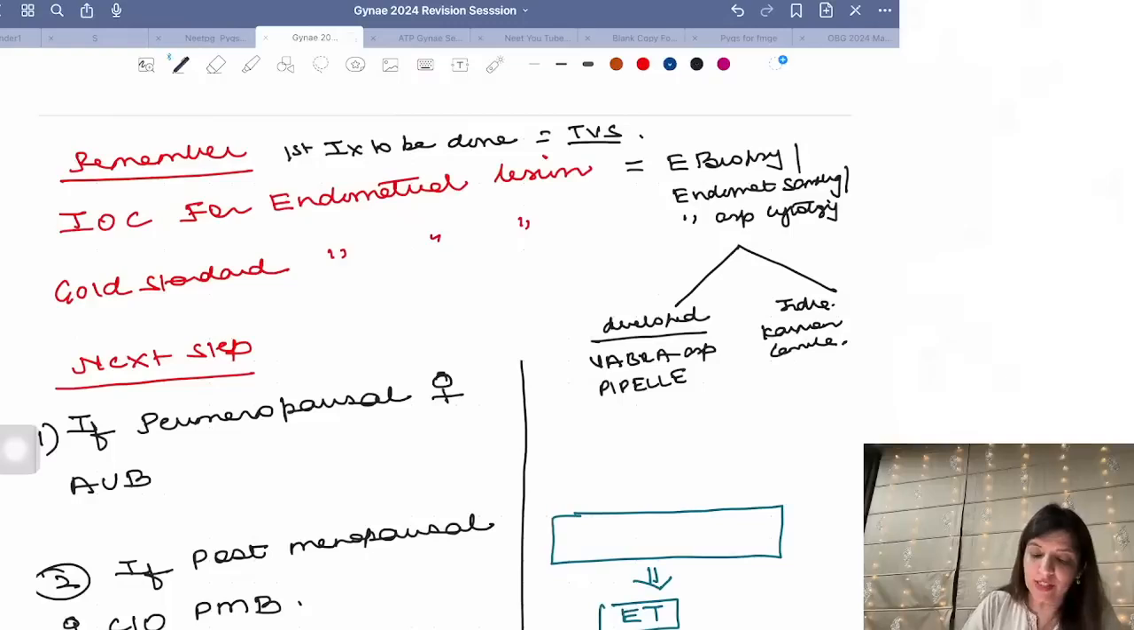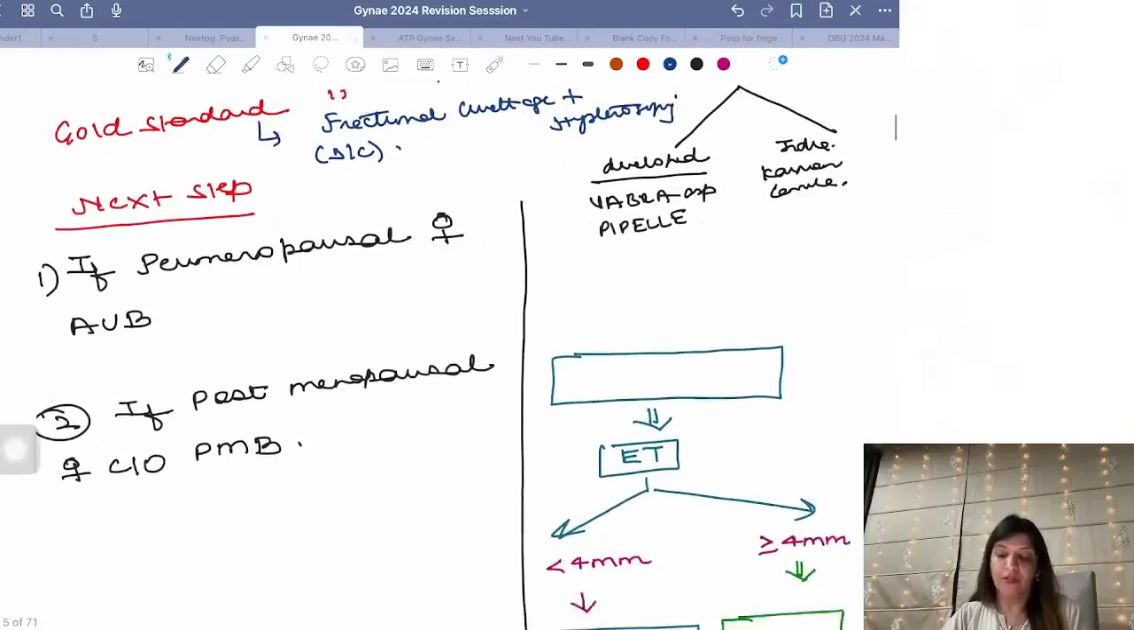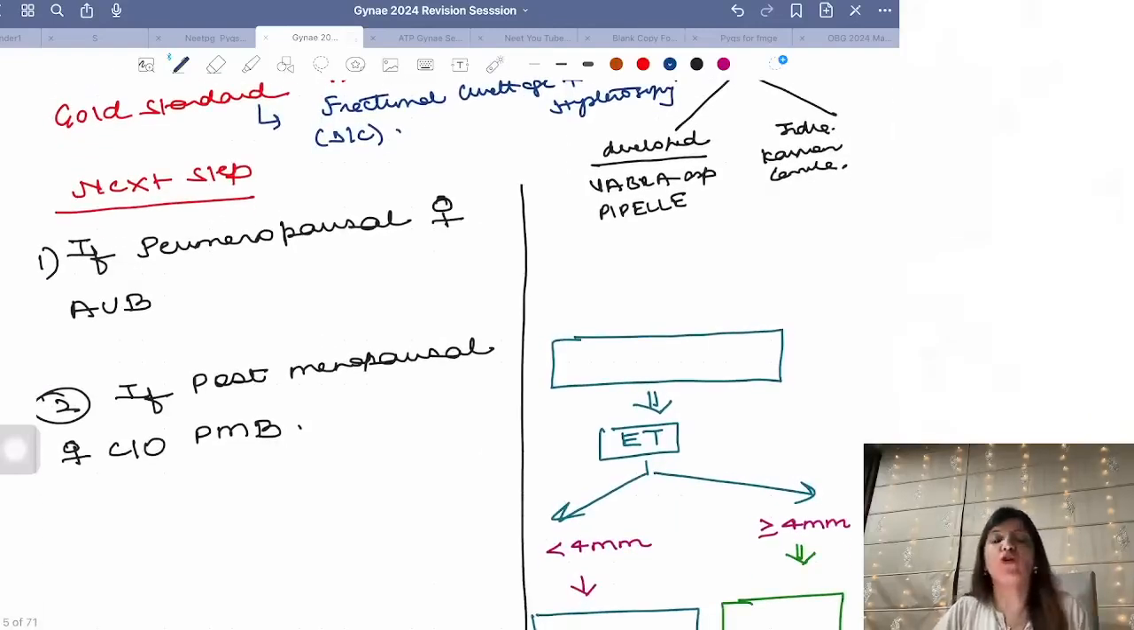Gold standard investigation is fractional curettage and hysteroscopy. Fractional curettage plus hysteroscopy. Just in case fractional curettage is not given, then in the options search for dilatation and curettage. Right? Now, question. If your question says that a perimenopausal female comes to you with AUB,